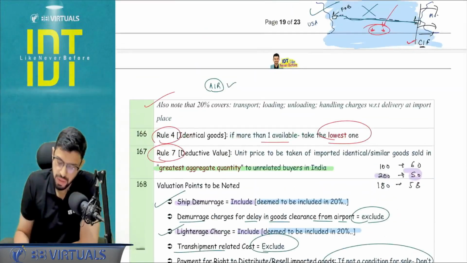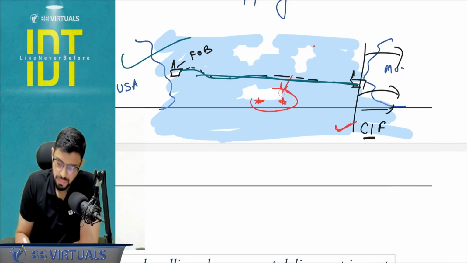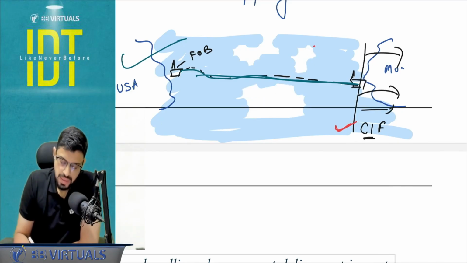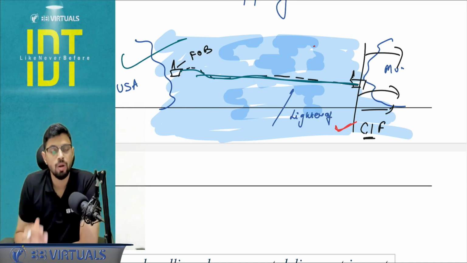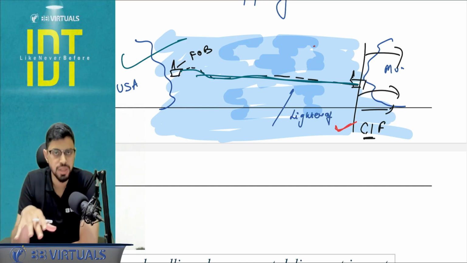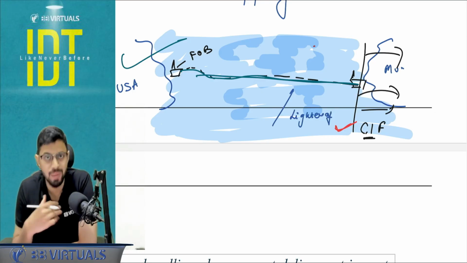So for example, I will give you in this context only. Just a minute. See, for example, here they have given me a light rate charge as well. Okay, light rate charge also, and insurance cost is unknown. Now, a lot of times I have seen people adding the light rate charge. Sir, but you said the light rate charge is to be added. Yes, I am saying light rate charge is to be added, but at what point?